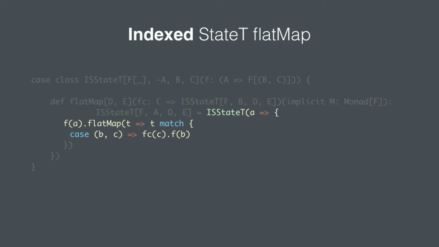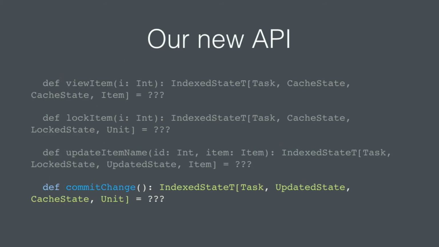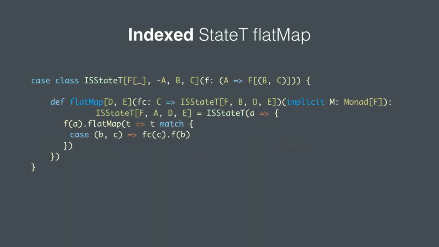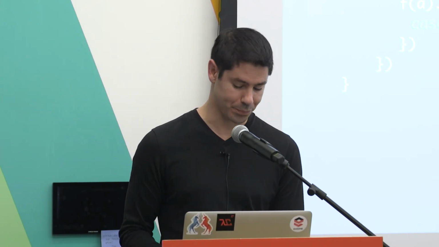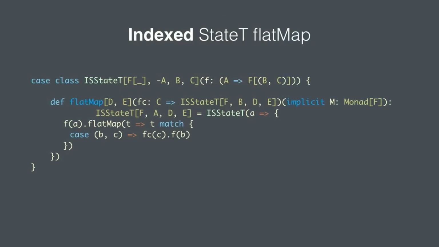Otherwise, it's the exact same state monad magic of peeling out the tuple, passing in the initial value, and then threading that through to the next computation.